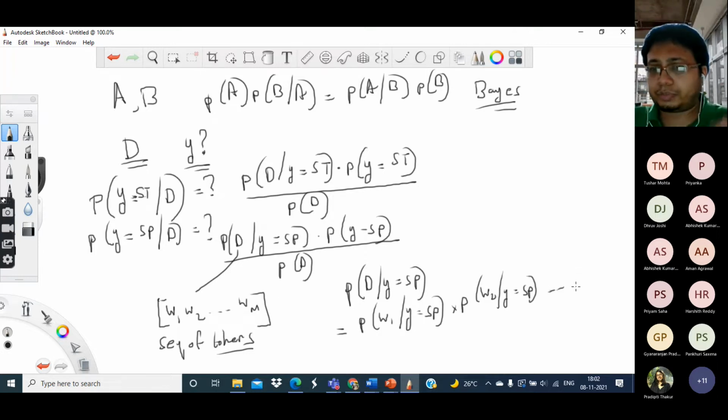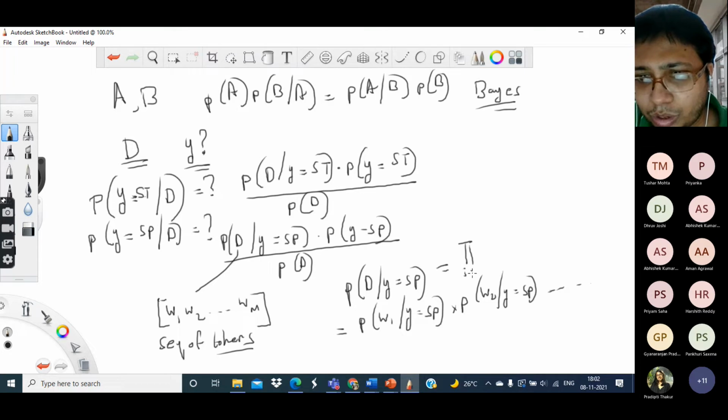I can just go on multiplying. So this is equal to the product for i equal to 1 through m, where m is the number of tokens, of P of wi given y equal to sports.